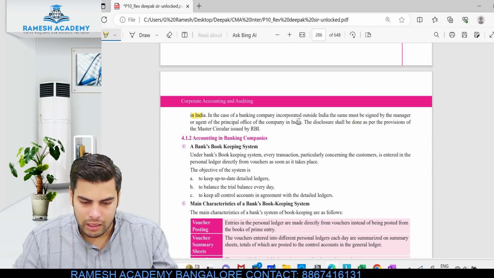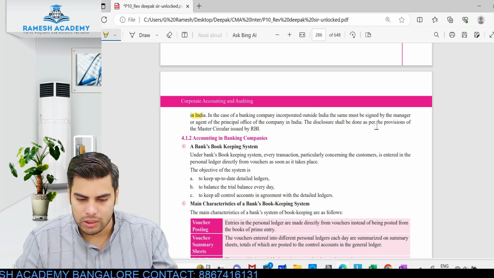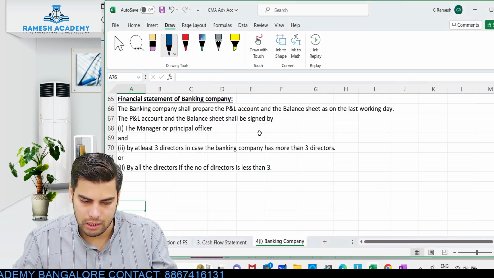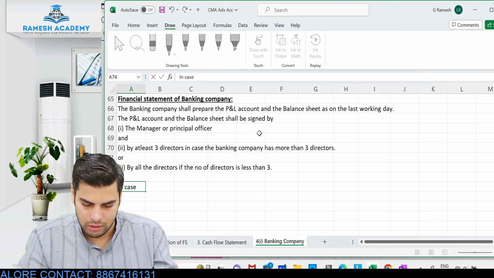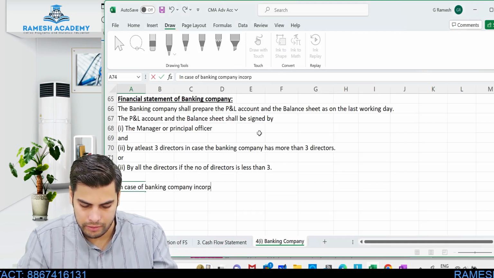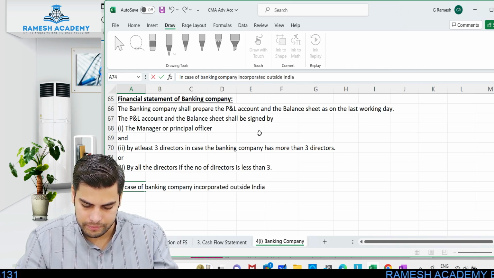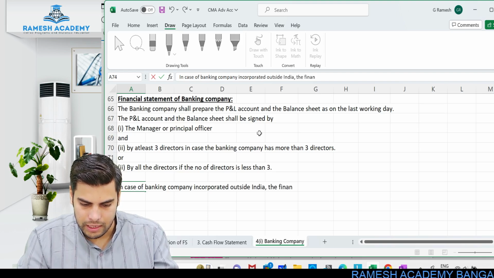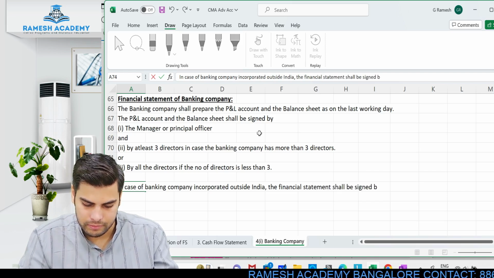In case of a banking company incorporated outside India, the same must be signed by the manager or agent of the principal officer of the company in India. The disclosure shall be done as per the provisions of the master circular. So in case of a banking company incorporated outside India, the financial statement shall be signed by whom?